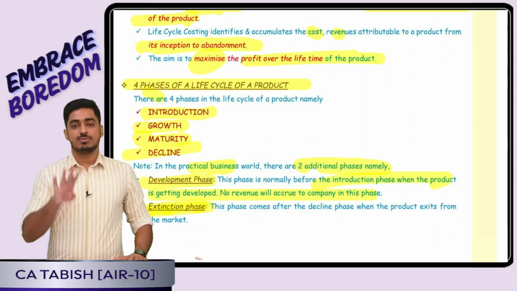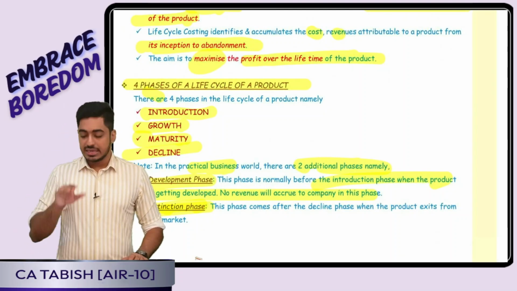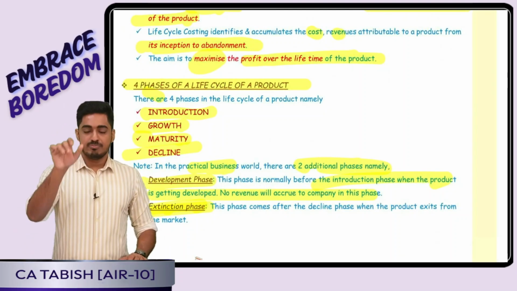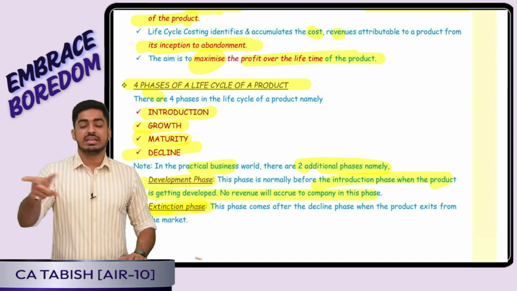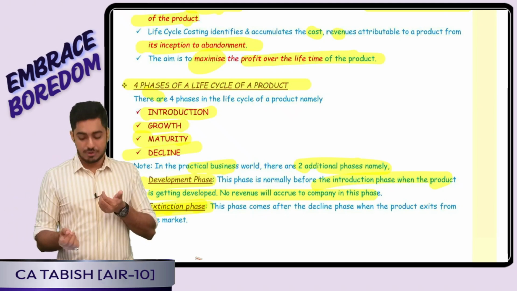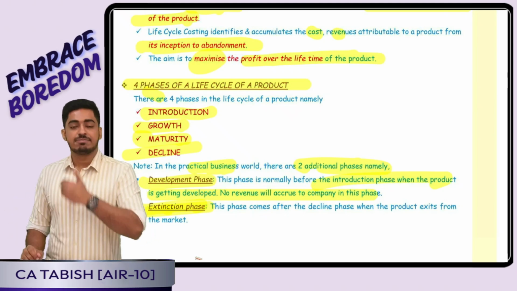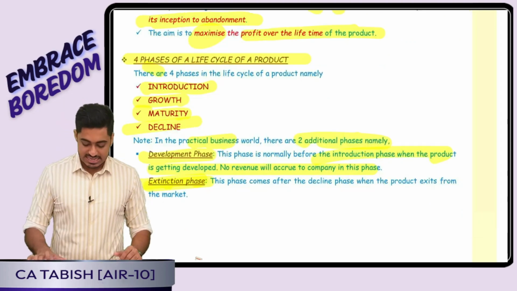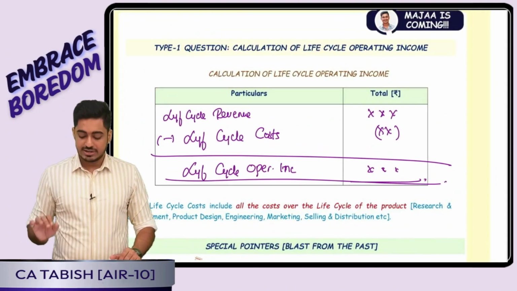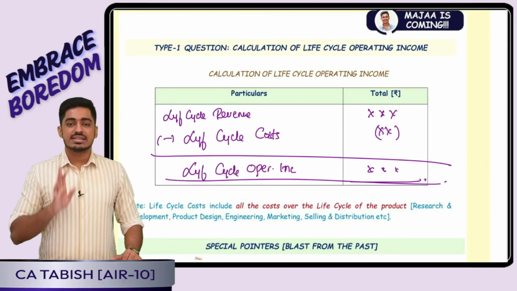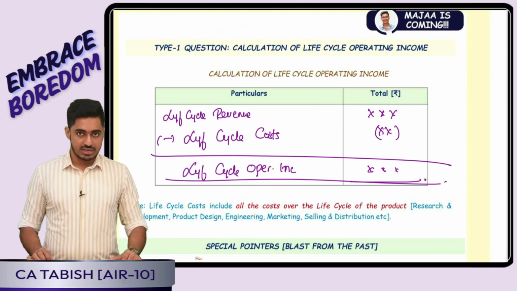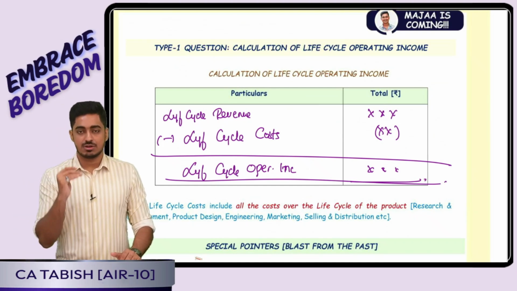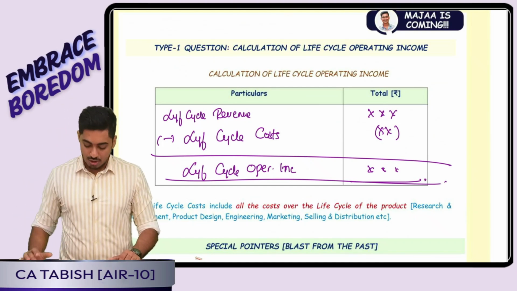Perfect. There are going to be 4 phases in a product life cycle: introduction, growth, maturity, decline. Yes, 2 additional phases are there. Before I launch my product, there is a development phase. After decline, there is an extension phase as well. Okay, boss. We are having only one type of question wherein they ask us to prepare life cycle operating income. Life cycle revenue minus life cycle cost gives me my life cycle operating income.